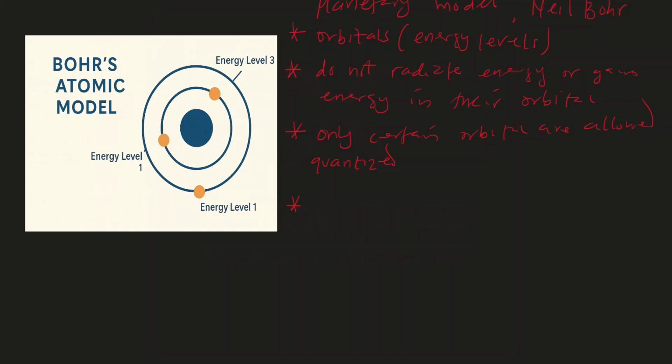So when electron undergo transition, energy is either gained or released, and this gain or release of energy is accompanied by emission of photon in form of spectrum.